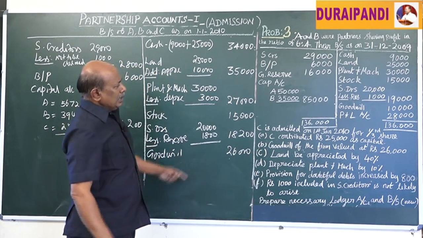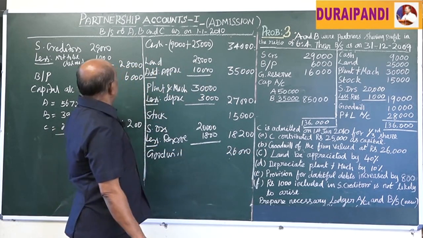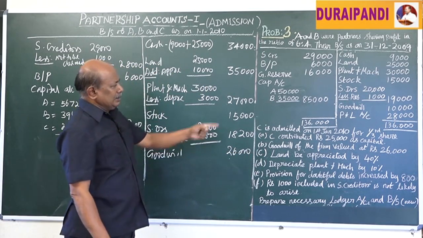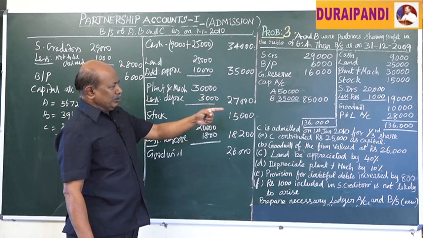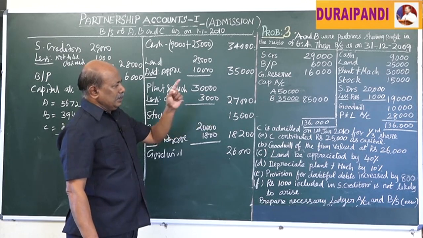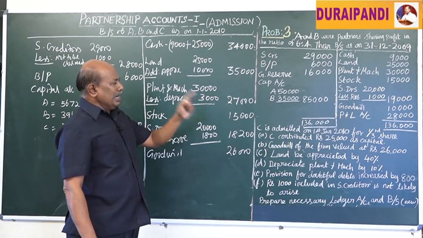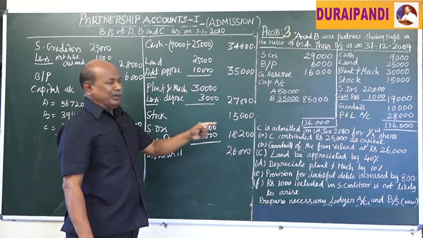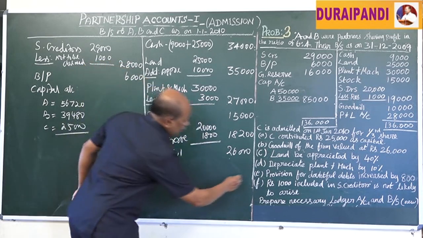These are all the items related to liabilities and assets. The profit and loss account 28,000 is an accumulated loss. It will not appear in the new balance sheet. Already it is debited to the partners' capital account.